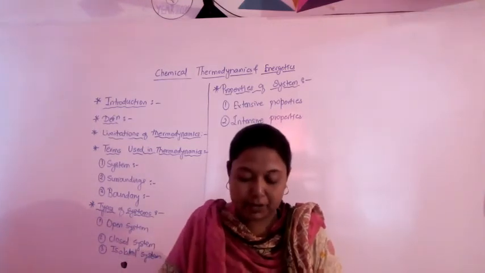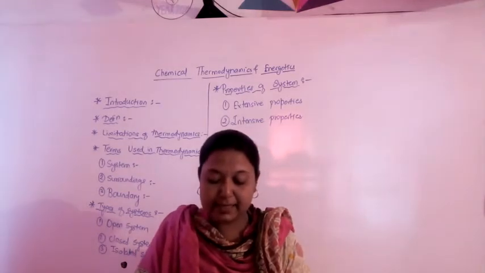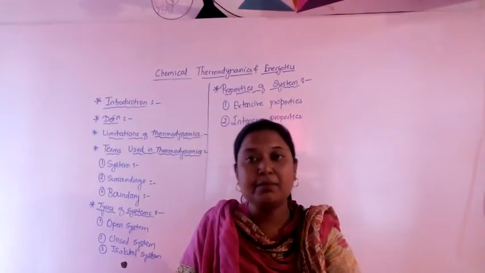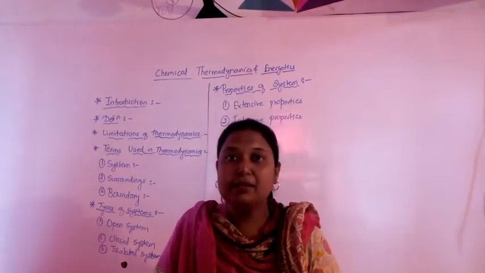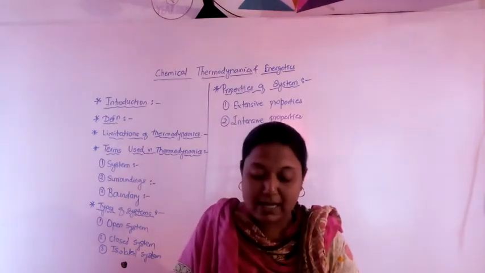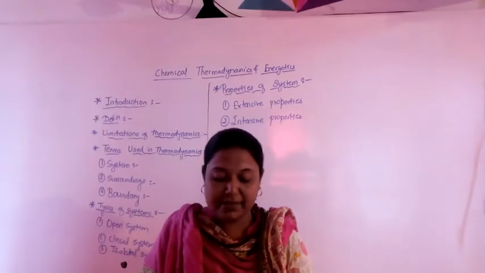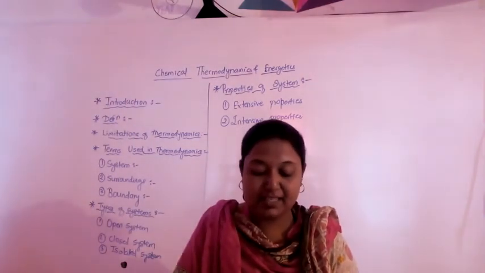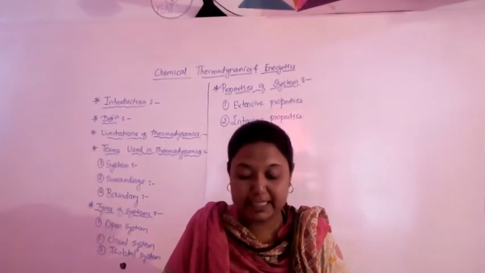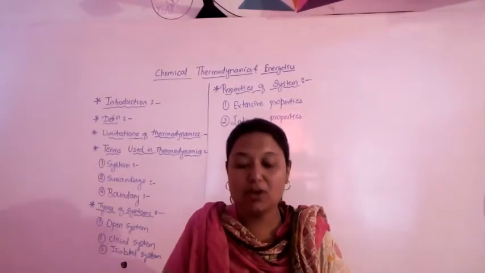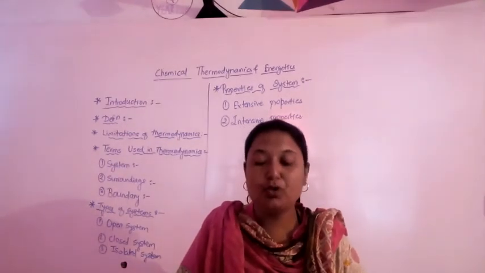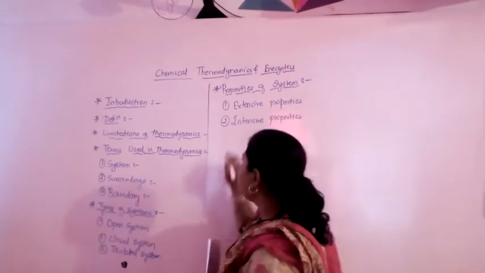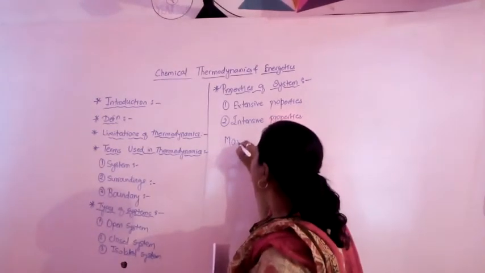Understood? So that is the system containing a very large number of entities, that is atoms, molecules or ions. It is not concerned with the study of properties of a microscopic system which consists of a single or a few species. For this reason it is called a macroscopic science. So thermodynamics is also known as a